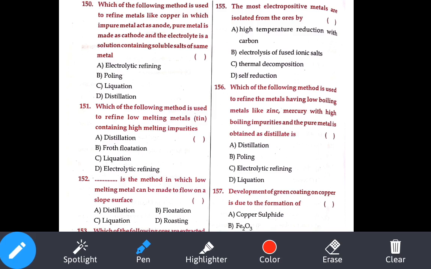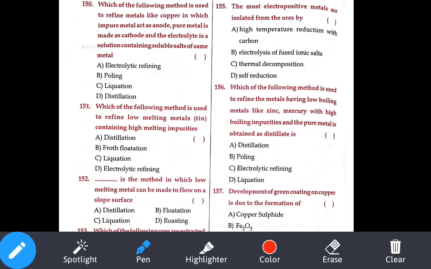Last question, which of the following methods is used to refine metal like copper? Copper, if you observe there, impure metal will act as anode. So pure metal at cathode means what is that method? That is the electrolytic refining. Option number D. So with it we have completed 150 bits.